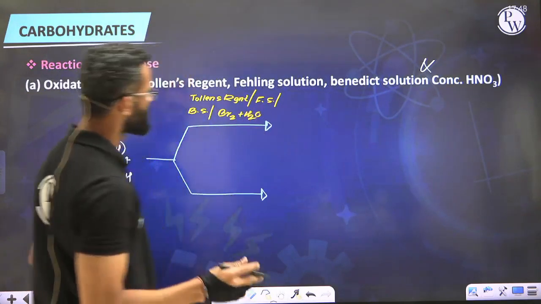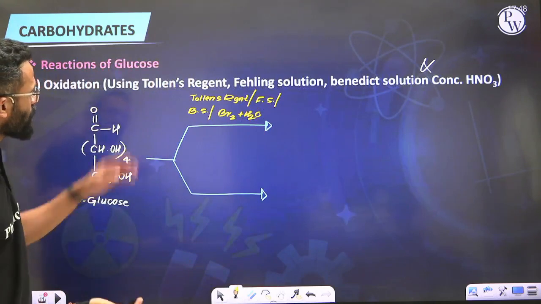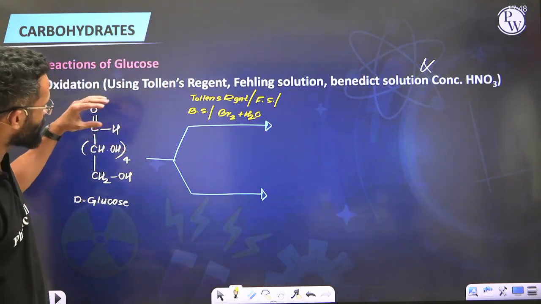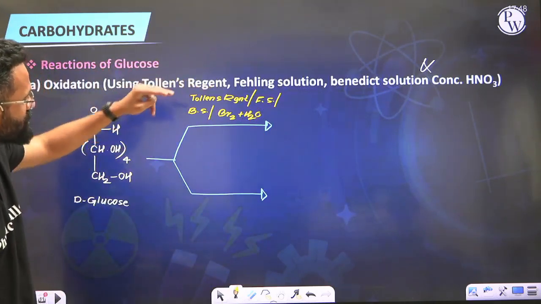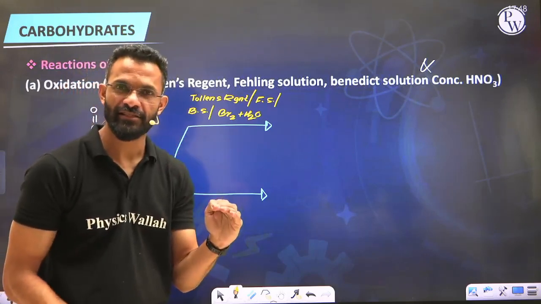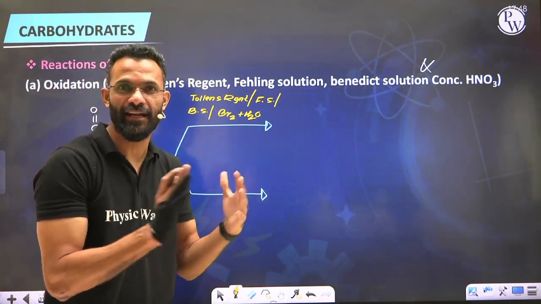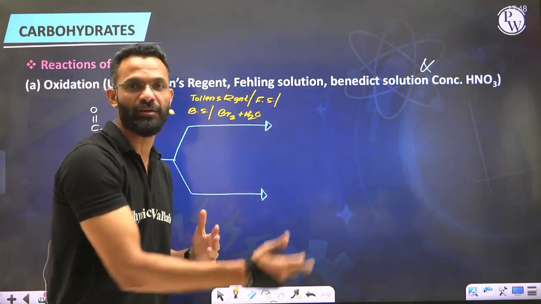All these reagents being mild oxidizing agents, they only oxidize aldehyde. If you remember, Tollens, Fehling, and Benedict solution are moderate oxidizing agents that help oxidize aldehyde to carboxylic acid.